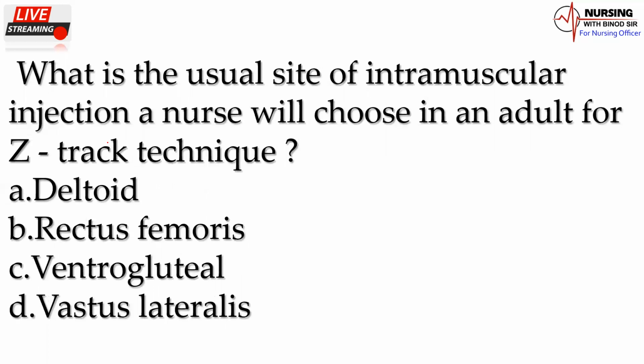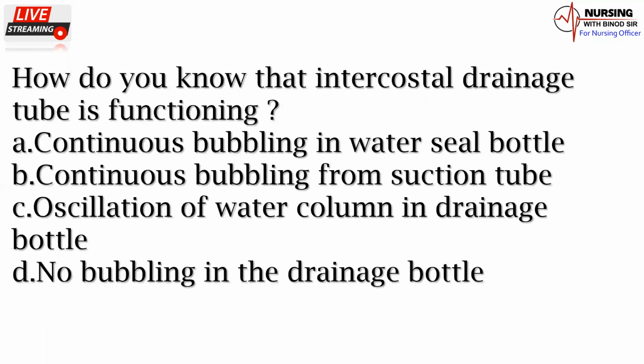What is the usual site of intramuscular injection? A nurse will choose in an adult for Z-track technique: deltoid, rectus femoris, ventrogluteal, vastus lateralis. Okay, here that answer would be the C option. You must have to remember this one. How do you know that intercostal drainage tube is functioning? Continuous bubbling in water seal bottle, continuous bubbling from suction tube, oscillation of water column in the drainage bottle, no bubbling in the drainage bottle. So answer would be the C option.